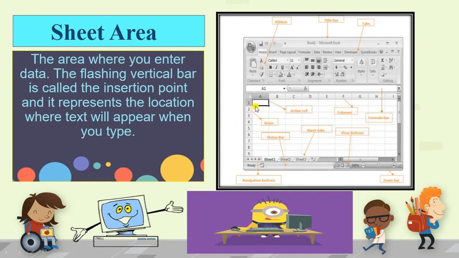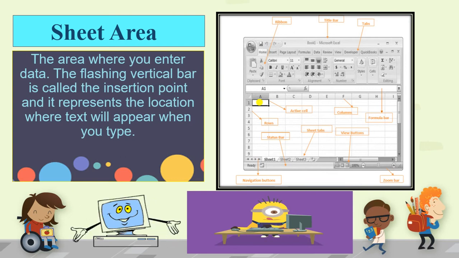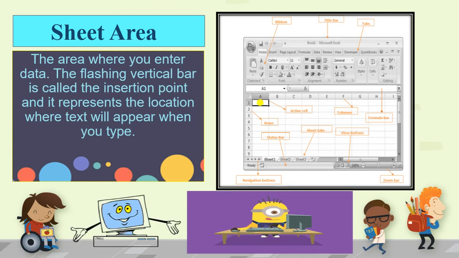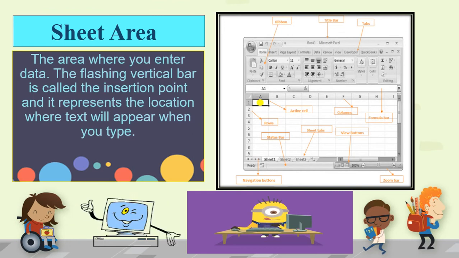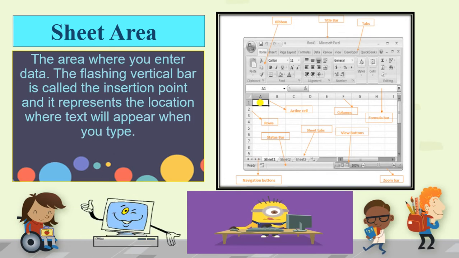If you click your cursor in column A, row 1, the insertion point will be in this area. Wherever you want to type your text or numbers, you first have to place your cursor there, and only then can you type. That is called the sheet area.